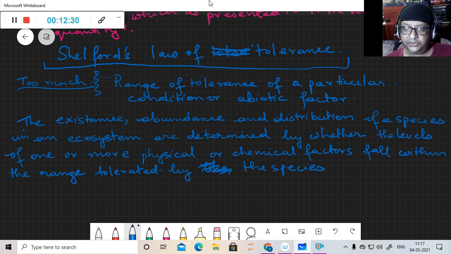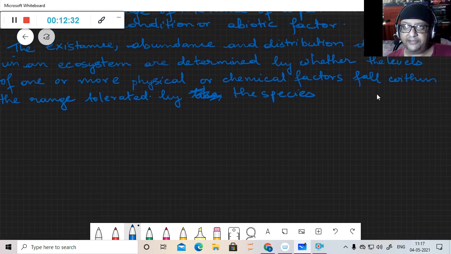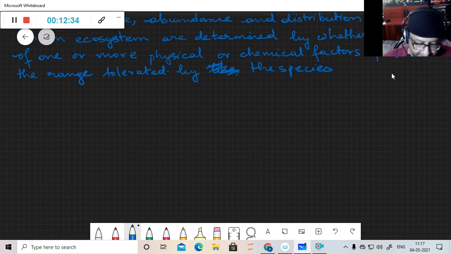So it should be able to survive in a particular range.